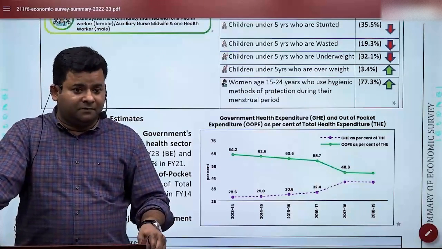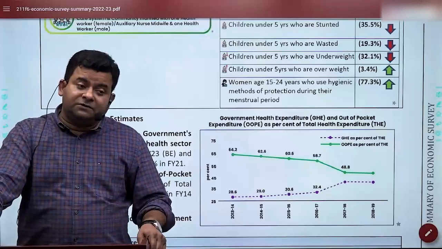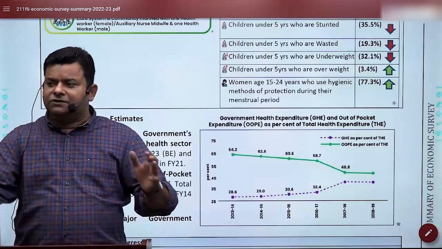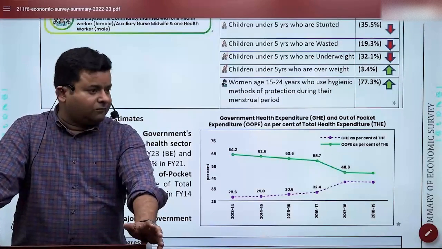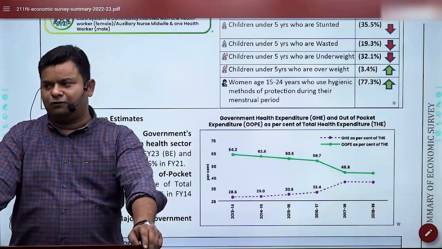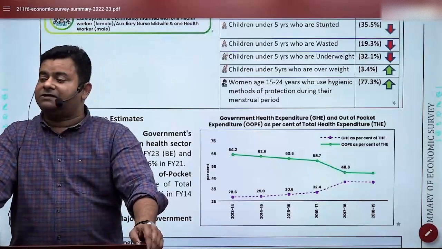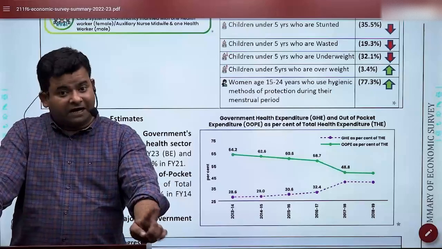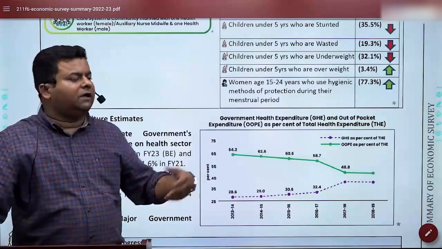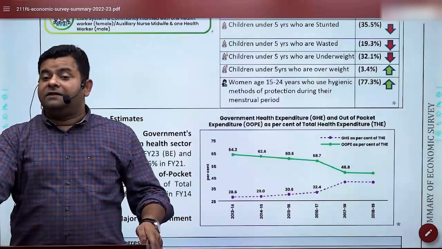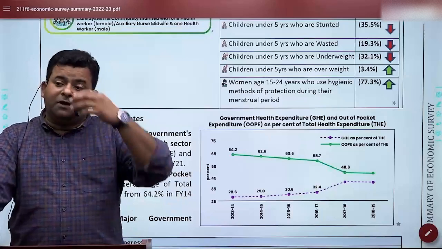In fact, this is something which we need to change in our curriculum also. Because this is important. Why? Because, look, it concerns the overall health of the society. Not only the female, not only the kids, even the overall health of the society. So considering this, it is important that we take care of adolescent health, the health of pregnant women, and even lactating mothers. Because India is also not doing that well on the parameter of the health of lactating mothers. So considering all these, we are working on these things, and the good part is that we have a special scheme for lactating mothers. We are providing it, and the worst part is that people are not aware of it.